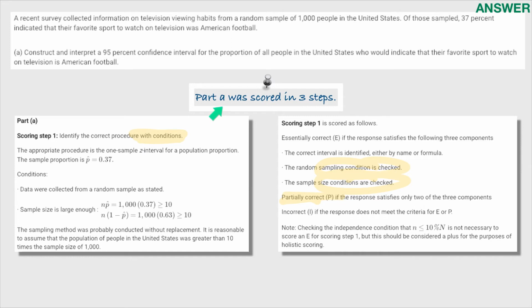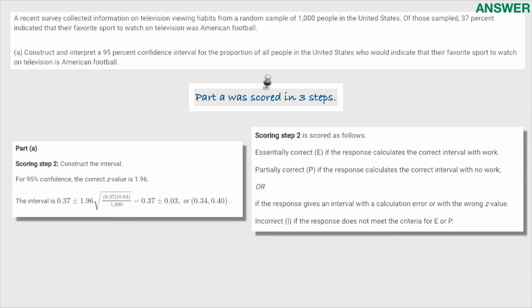The overall Part A was scored in 3 steps. Just the conditions and the name of the interval was step 1 of 3 for Part A. The second step of Part A was actually creating the interval. You should always do formula, substitution, answer. The key didn't show the formula, but it's going to be p hat plus or minus z star square root p hat times 1 minus p hat over n. And creating the interval produces this, essentially correct if you have the correct interval with work.